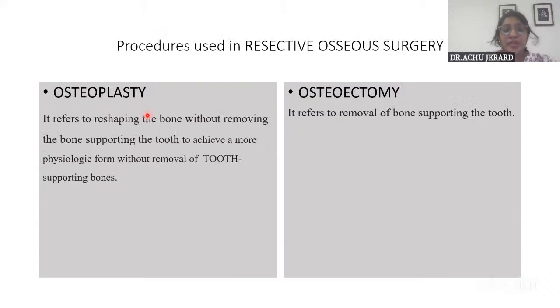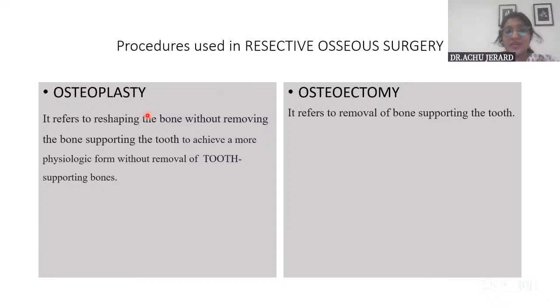So resective osseous surgery is done with two procedures mainly. Osteoplasty, which I've already told you, is reshaping the bone without removing the bone supporting the tooth, whereas in osteoectomy, the bone directly supporting the tooth is removed.